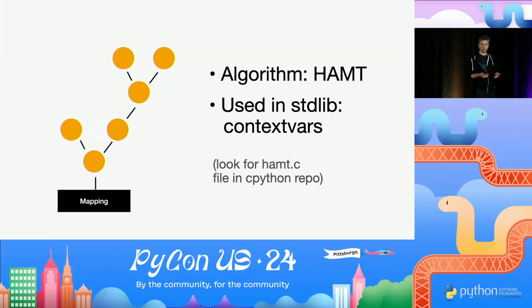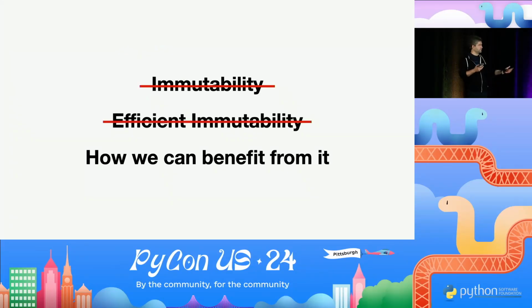But if you're curious about how this algorithm works and want to check out the code, the hamt.c file in the Python repo is the best place to see it. And it also has this giant 200-line-long comment that explains how the data structure works in very deep detail. It's a fascinating data structure. There's a lot more to cover in how it's implemented, so I recommend you take a look if you're interested. Anyway, we just covered efficient immutability.